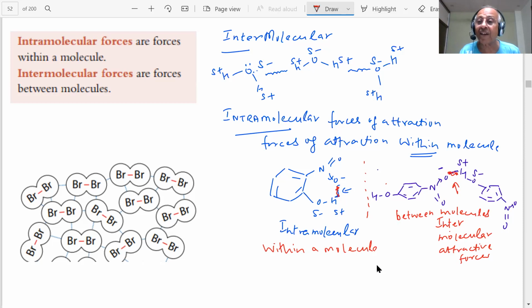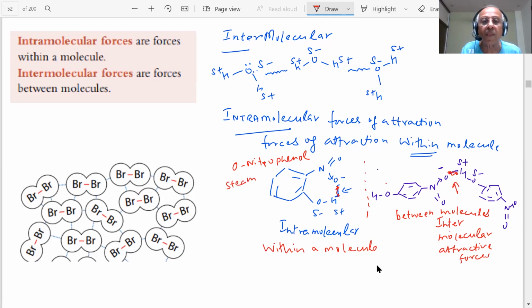This is steam volatile. This is not steam volatile. This has a lower boiling point. This has a higher boiling point. This is orthonitrophenol. This is paranitrophenol, student. Orthonitrophenol is steam volatile. It has a lower boiling point, students. Okay. It can be easily separated.